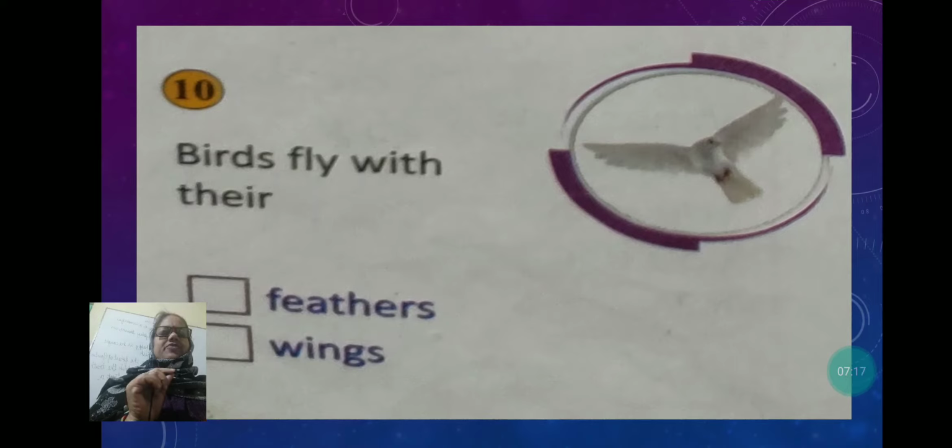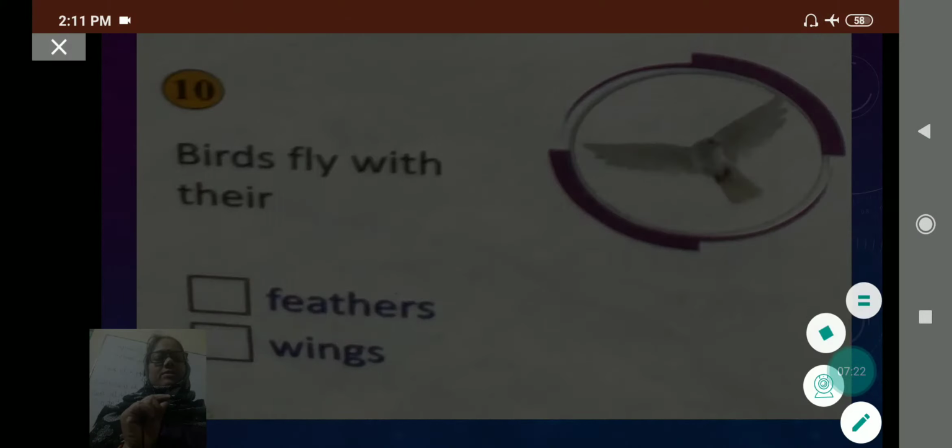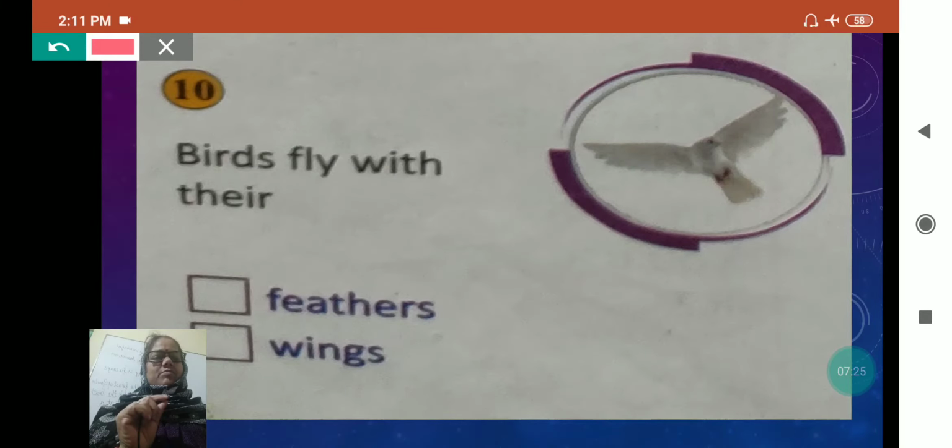Birds fly with their feathers or wings. My dear, a feather is only one single part of the wing; together they are called wings. The wings of the birds are made so that its body and wings, its bones are hollow, and its wings are in this shape, you can see, so that whenever it flaps its wings up and down, it can go high and higher and fly properly in the air.